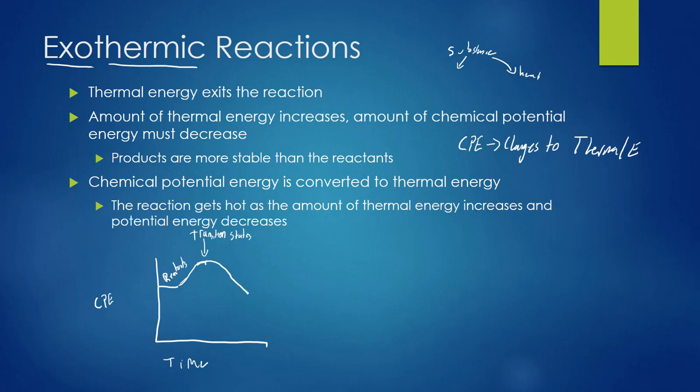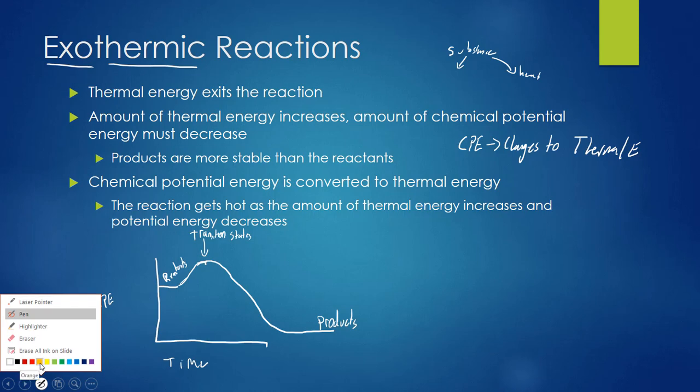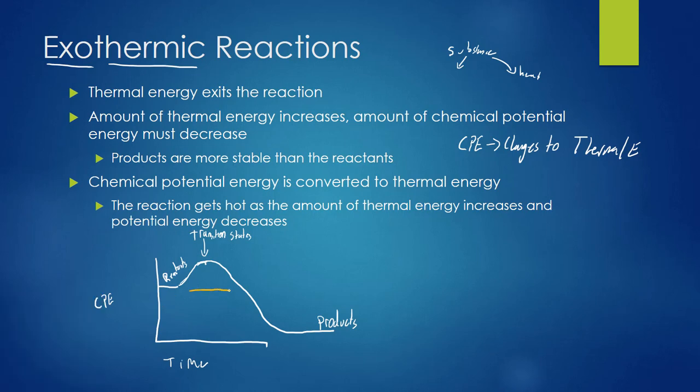So after we get them in a transition state, now they're able to form those new bonds, and so over time, as the reaction progresses, we're going to get this change, and eventually we get out our products over here, and the amount of chemical potential energy, as you can see, is less. So we started with a little bit of chemical potential energy, and we ended with less. We started here, and we dropped down to here.